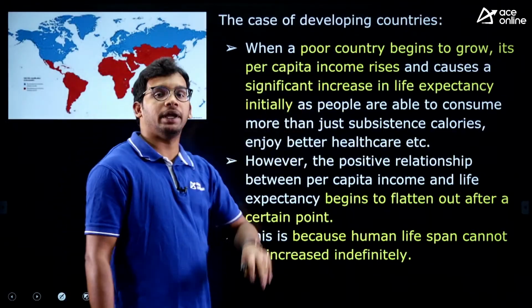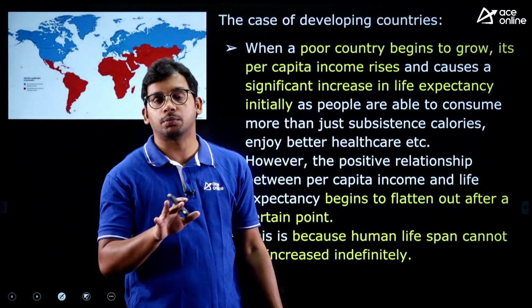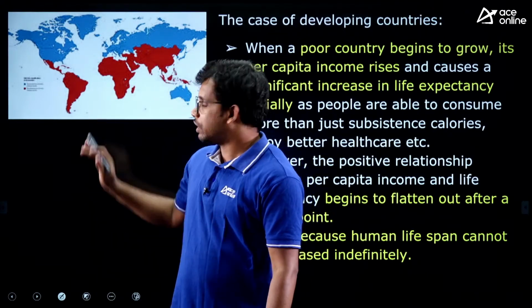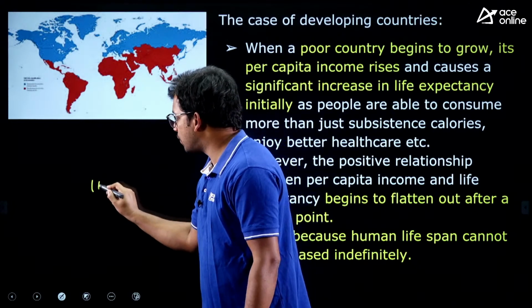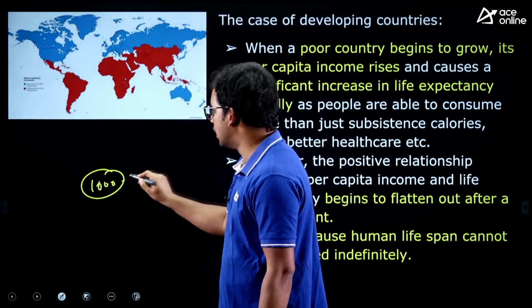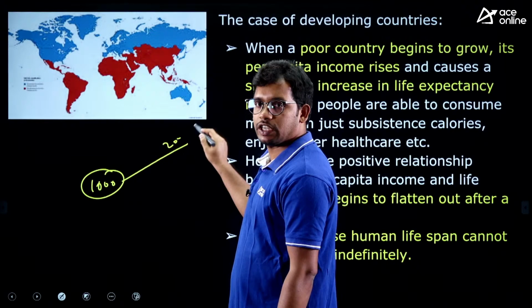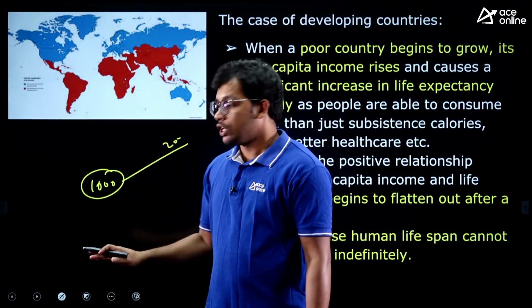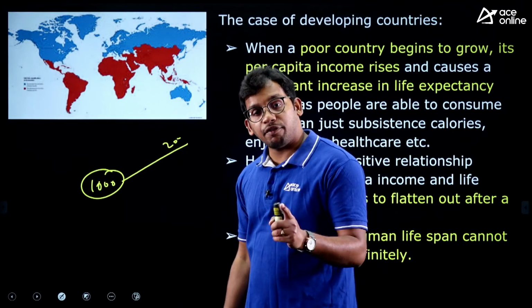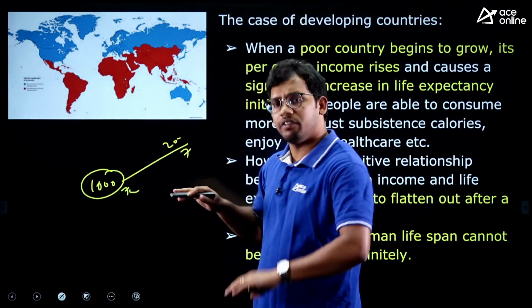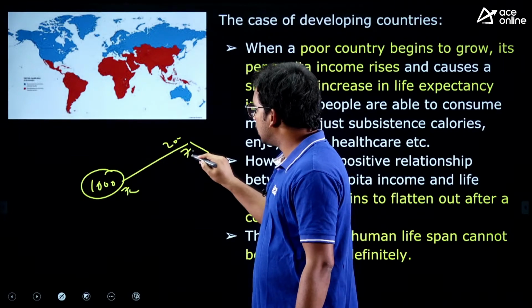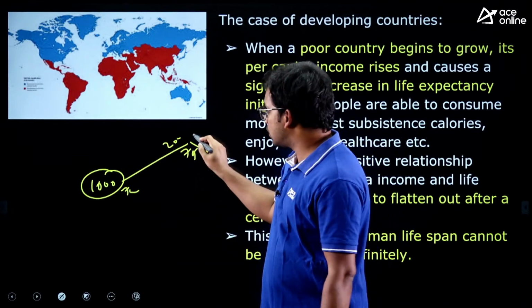And the curve also talks about the developing countries. So it says that whenever the country starts growing, developing countries, say for example, India's per capita is 1000 rupees and it is growing, 2000, 3000, 4000, it is growing. So till a certain level, life expectancy at birth will increase. From 70 till 75 it will reach. But after that it can't reach. So this is the peak.